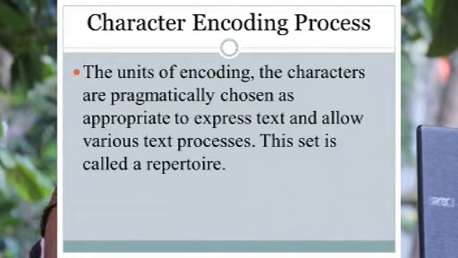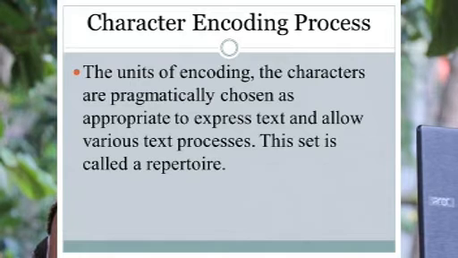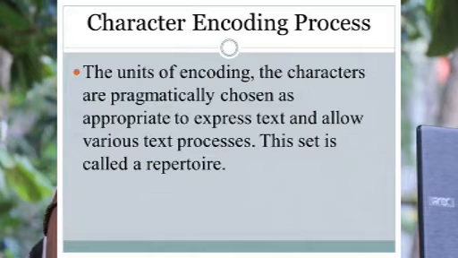We already identified in detail how the message passes to the display software, how the display software gives the message to the window manager or the word processor, and finally how they find the image of the particular letter. So we are moving to the next topic, the character encoding process.